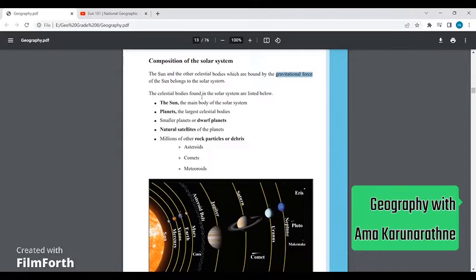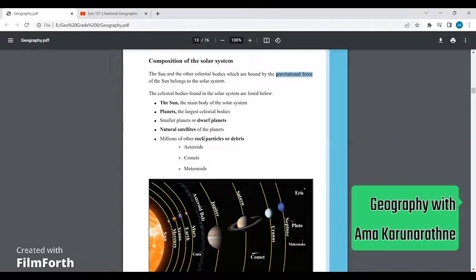The celestial bodies found in the solar system are the sun, the main body of the solar system; planets, the largest celestial bodies of the solar system; smaller planets, which are dwarf planets; natural satellites; and millions of other rock particles or debris, which would be asteroids, comets, or meteoroids.